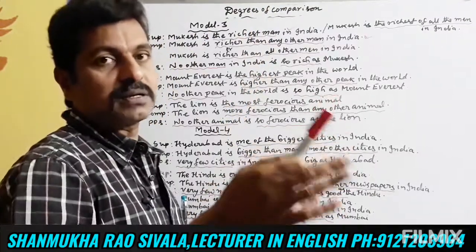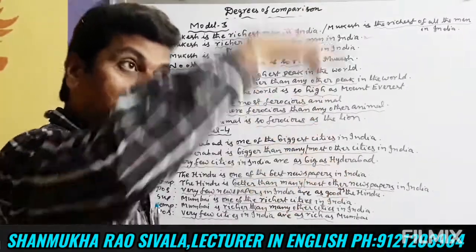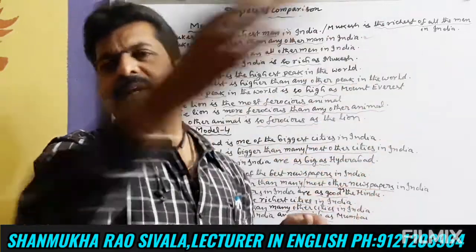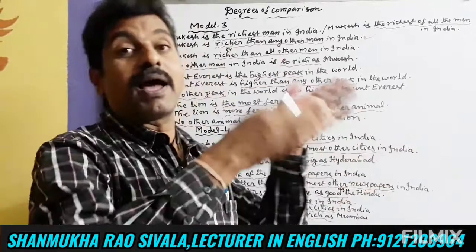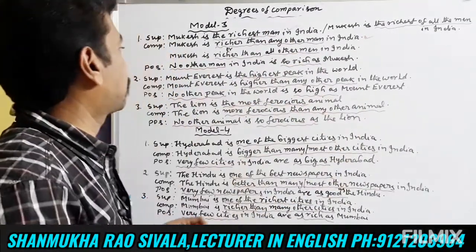Then we use this third model. It is the highest. Mount Everest is the highest peak in the world. Mount Everest is higher than any other peak in the world. No other peak in the world is so high as Mount Everest, or is as high as Mount Everest.